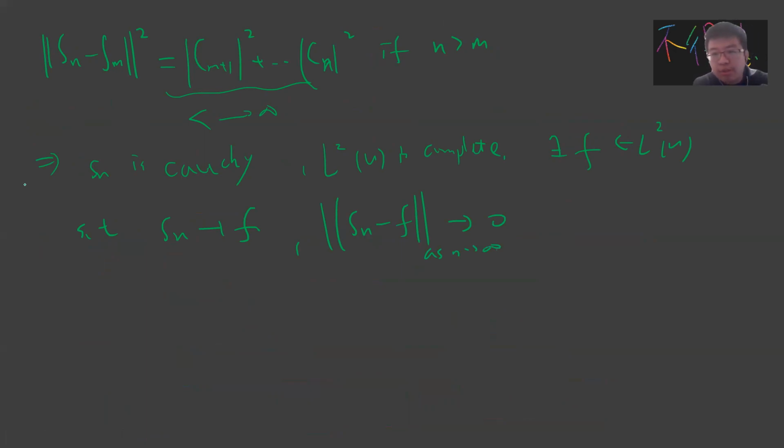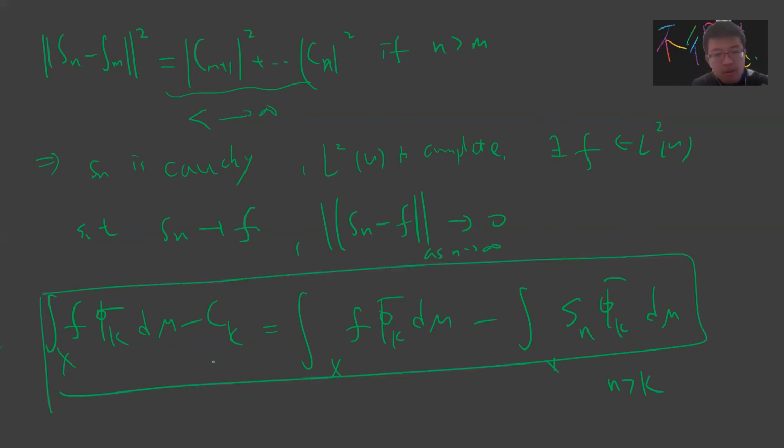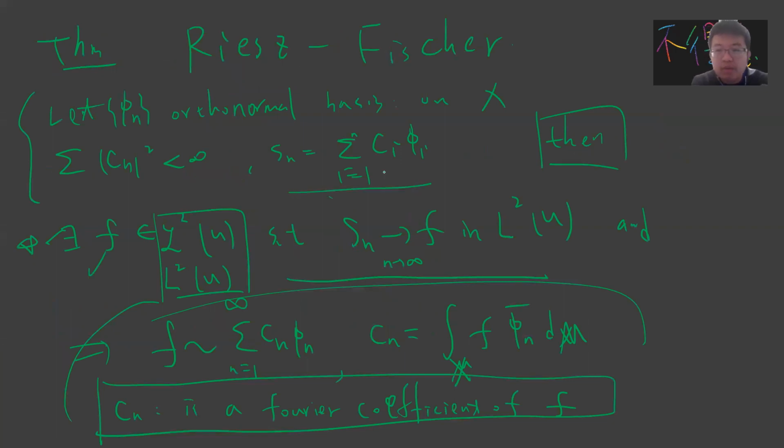Okay, so the rest is just to prove the coefficient. Let's consider the integral of f phi k bar d mu x minus ck. I want to show they are the same, so I want to bound this. So let's say this is the integral of f phi k bar d mu. The ck is just the notation, just the Sn phi k bar d mu x for n greater than k. This ck is just the coefficient of this, using the orthogonality of the phi.